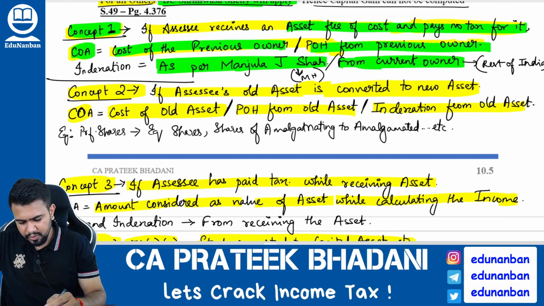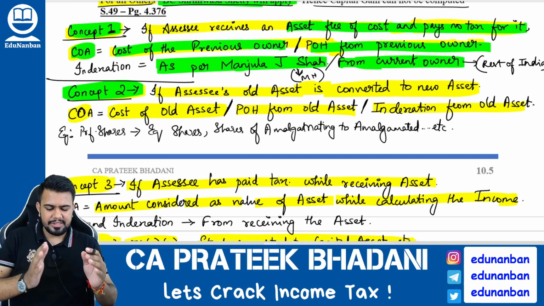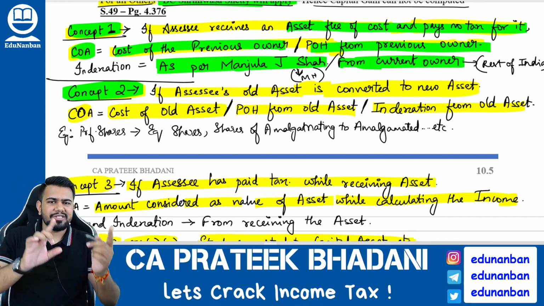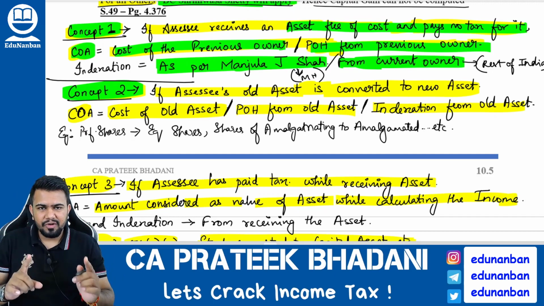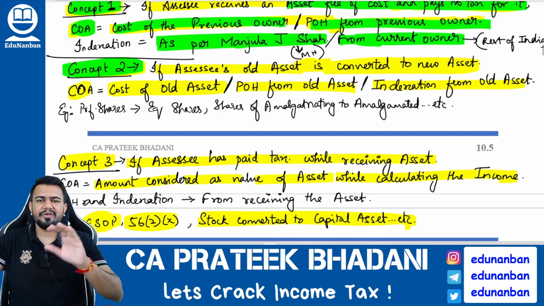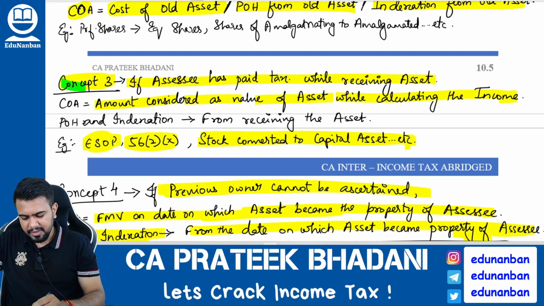Okay. So next, concept number 2. What is concept number 2? If the assessee's old asset is converted into a new asset, then the cost of the old asset will become the cost of acquisition of the new asset. Period of holding also should be taken from the old asset. Indexation also should be taken from the old asset. For example, preference shares converted into equity shares, etc.